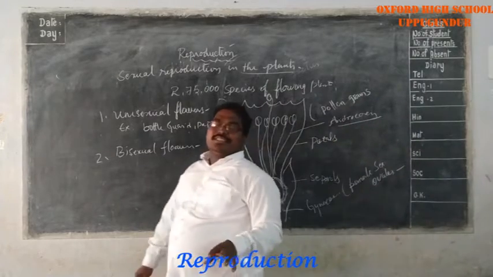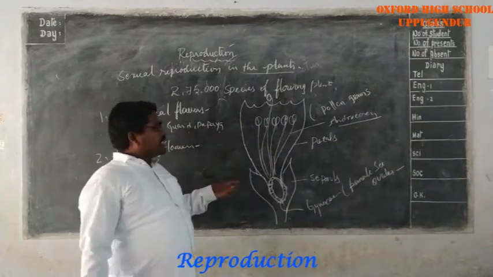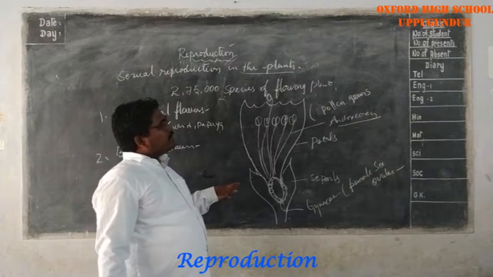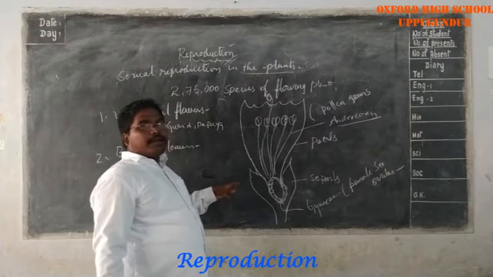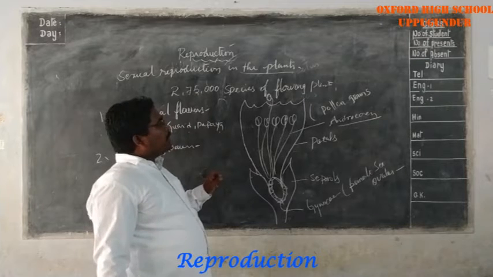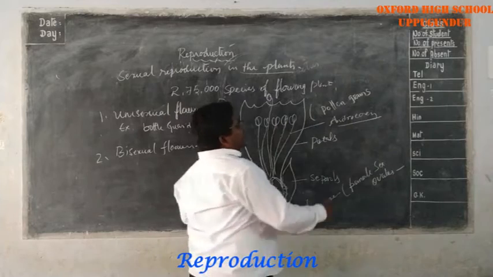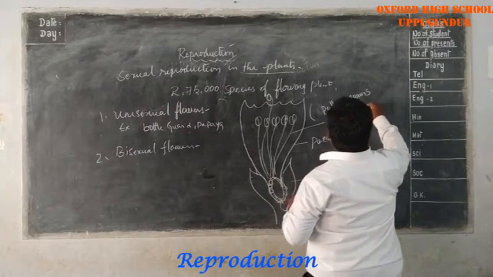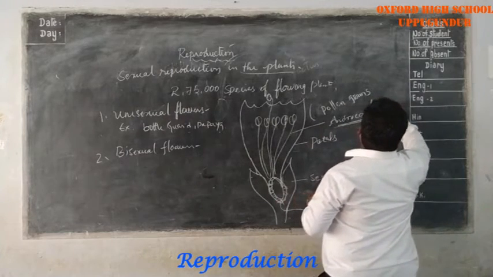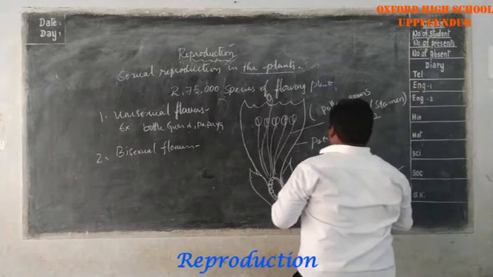Dear students, so this is the structure. In your book, directly they have given stamen here, and this is carpel.